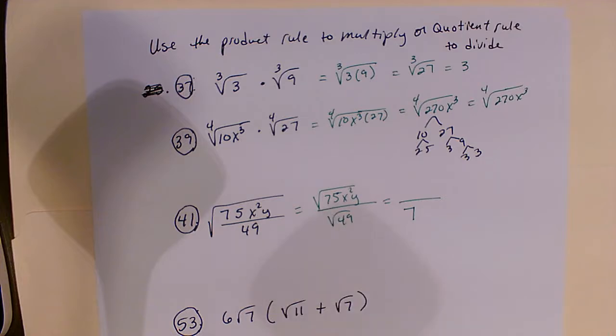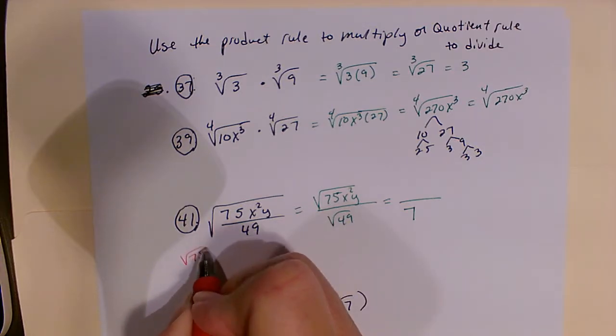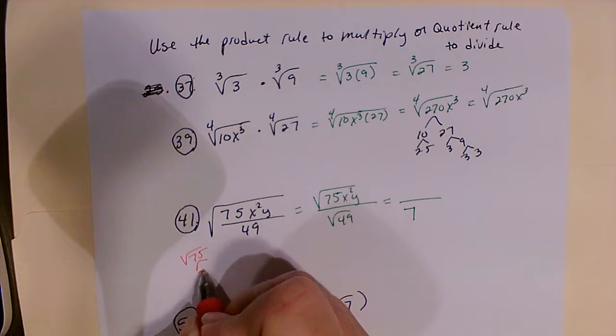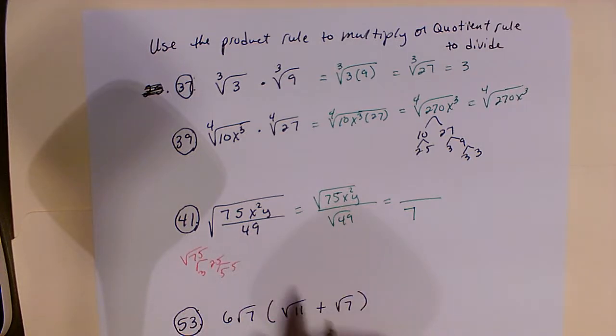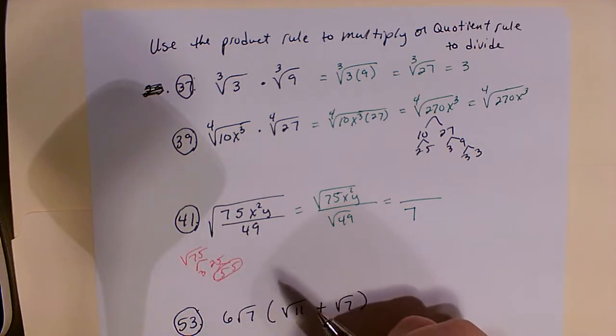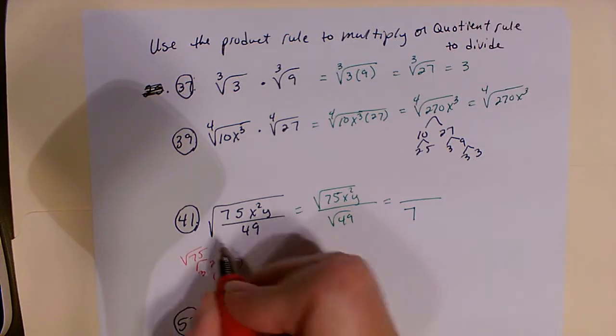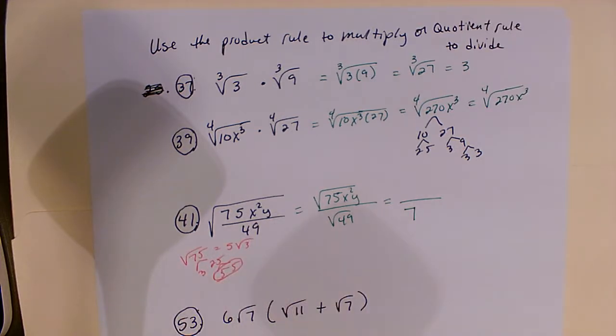On the square root of 75, I need to break that one apart. So I'm going to bring it down over here. I've got the square root of 75. That'll be 3 times 25, which is 5 times 5. Looking for groups of 2 because I'm doing a square root. So here's 2 5s. That'll get me a 5 on the outside, and the 3 is going to stay on the inside.